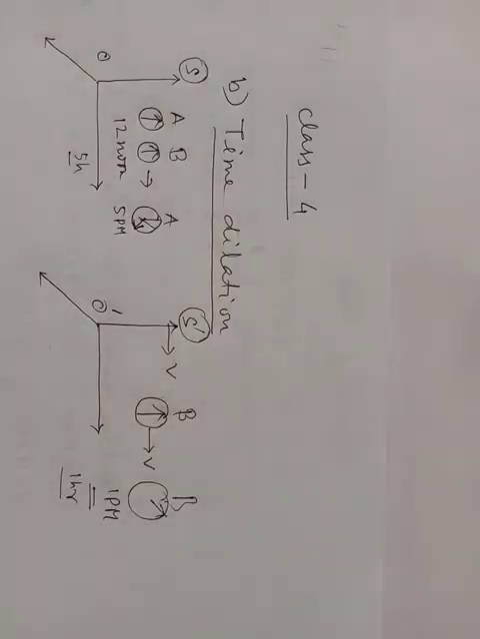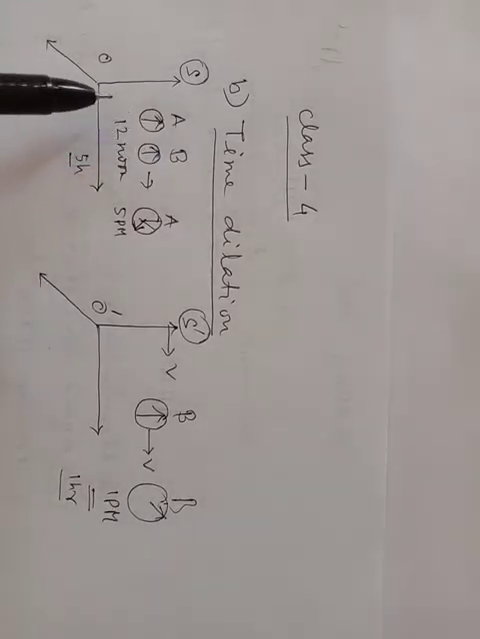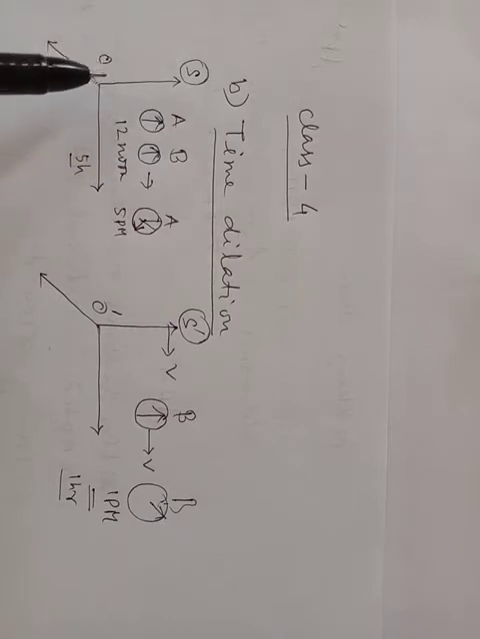One of the main consequences of the special theory of relativity, that means Lorentz transformation equations, is time dilation. Now let me explain what we mean by time dilation. Let us consider two clocks A and B with respect to frame S. S is stationary.